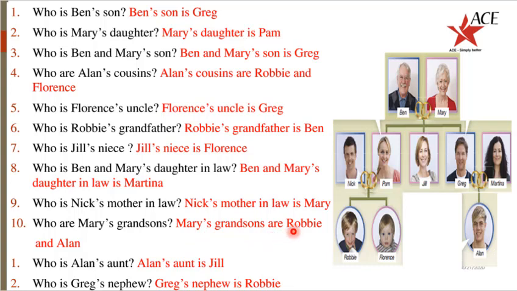Mary's grandsons are Robbie and Alan. Florence is a granddaughter. Robbie and Alan are grandsons. Who is Alan's aunt? Alan's aunt is Jill. Who is Greg's nephew? Greg's nephew is Robbie. Alright, let's now look at the next exercise.